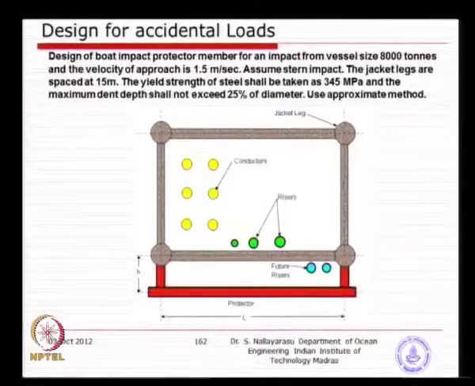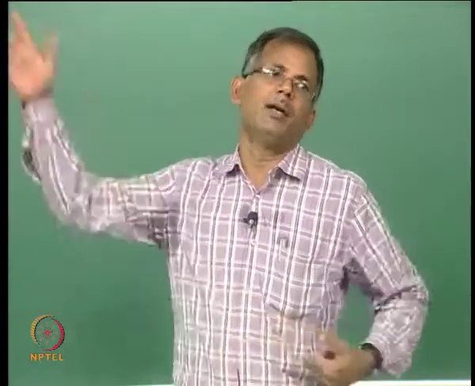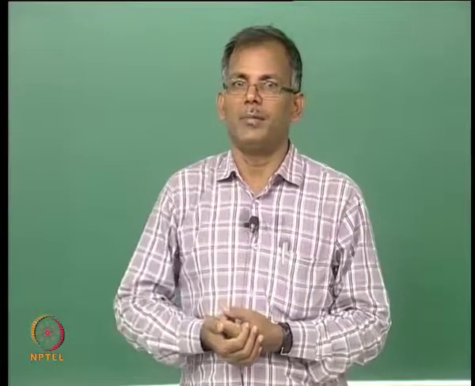So, how do we approach the problem? First of all, we need to fix a diameter, because the diameter is not given, you see, only the spacing is given. So, we need to come up with an idea of what could be the potential diameter. So, you need to go back to your basics, span to depth ratio, which I think you might have studied in your concrete design, steel design, simple ideas. Span versus depth could be in the order of 10, 15, 20, isn't it? So, do not keep it 100, it will automatically become a rope, isn't it?